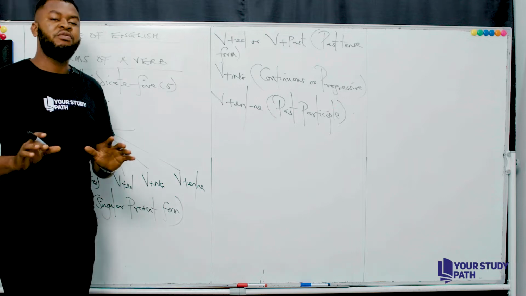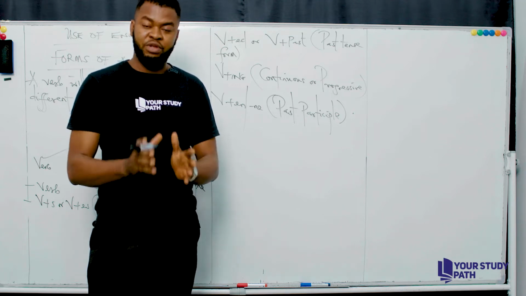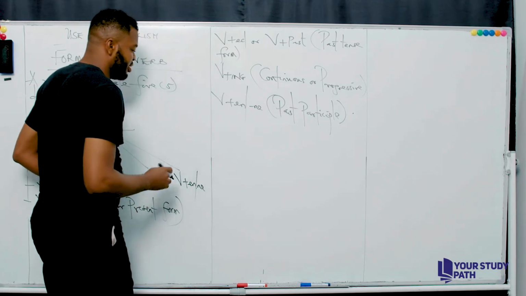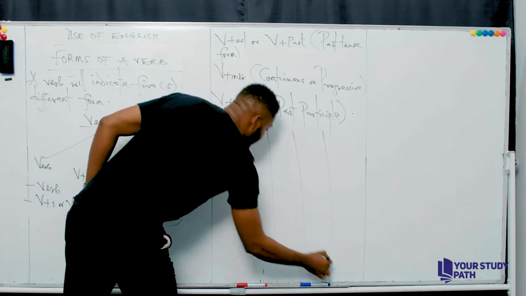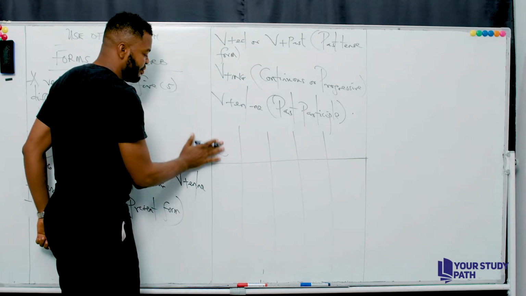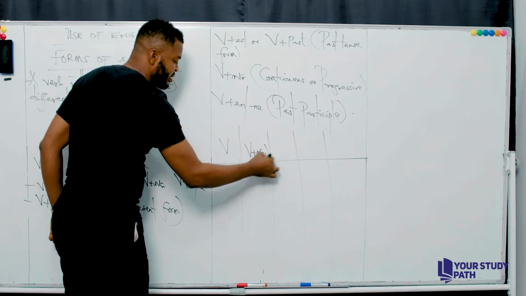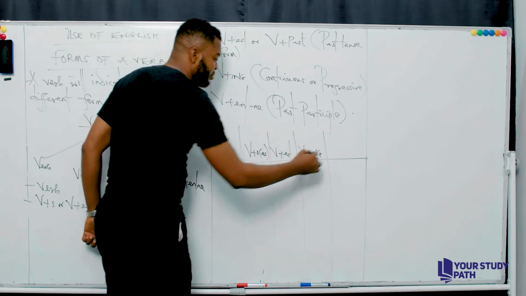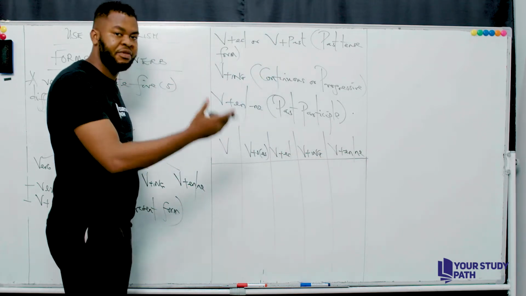I hope you're ready. I'm going to give you a sample to enhance your understanding. At the end of this sample, then I'll give you a drill to attempt. Now, look to the board. Now we have 1, 2, 3, 4, 5. So these are the different 5 forms. This is the verb itself. This is verb plus s or es. This is verb plus ed, that's in the past tense form. This is verb plus ing, that's in the continuous form. This is verb plus en or ne, that's in the past participle form. And these are the different 5 forms of it.